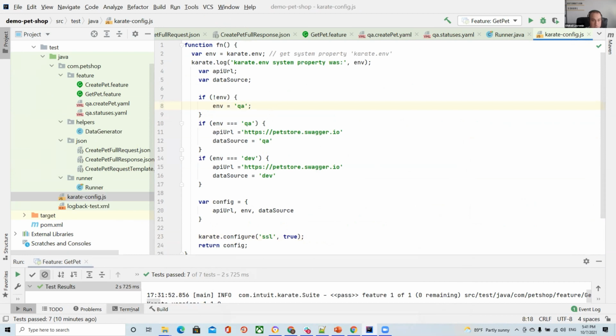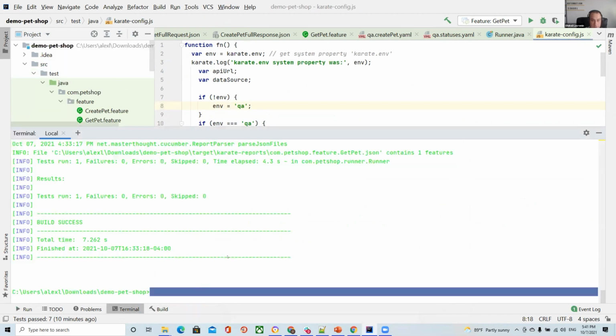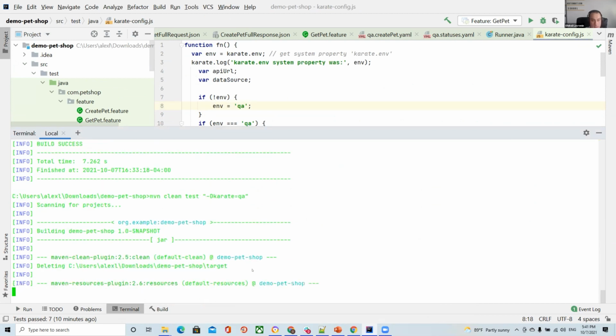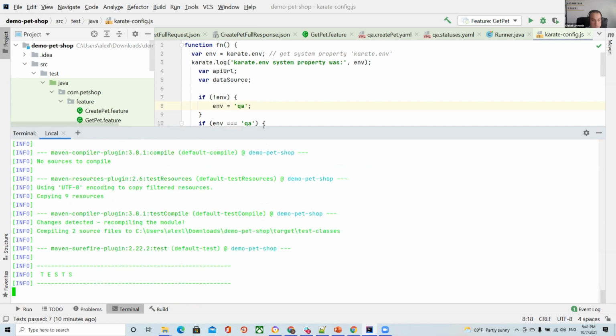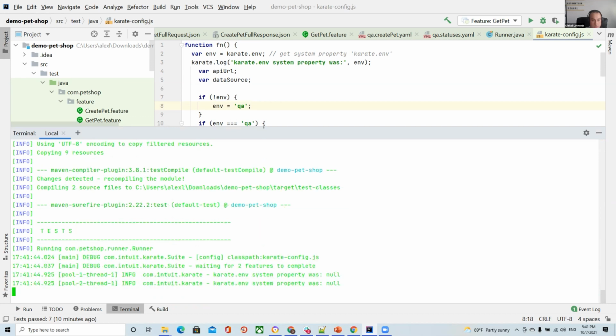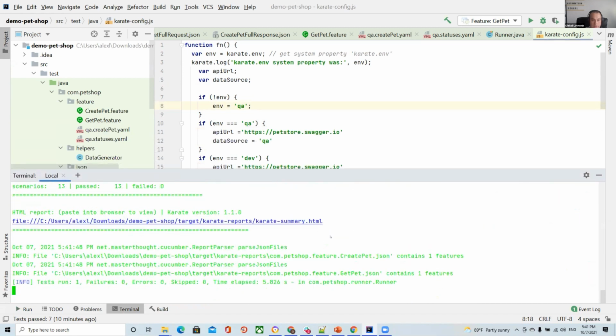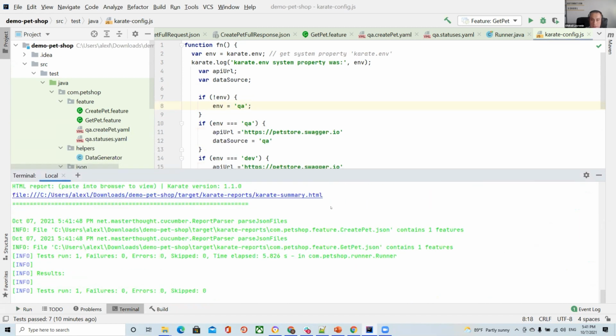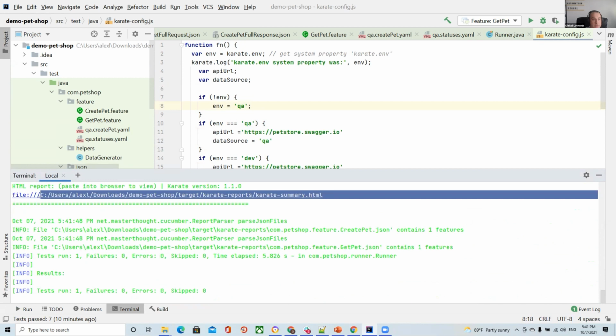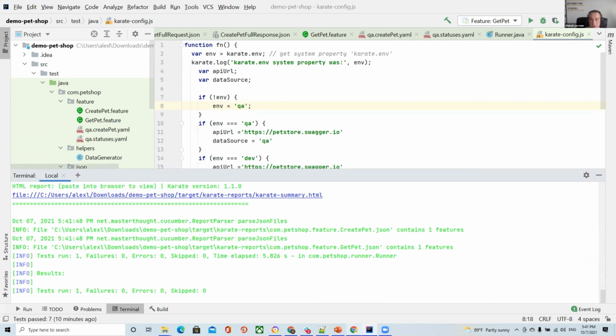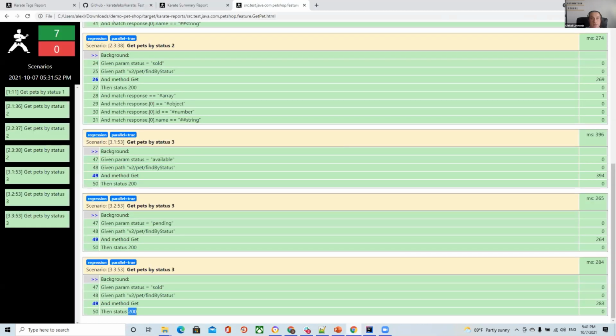After we use this command, it runs these test cases, and then we can verify the whole report for our API.